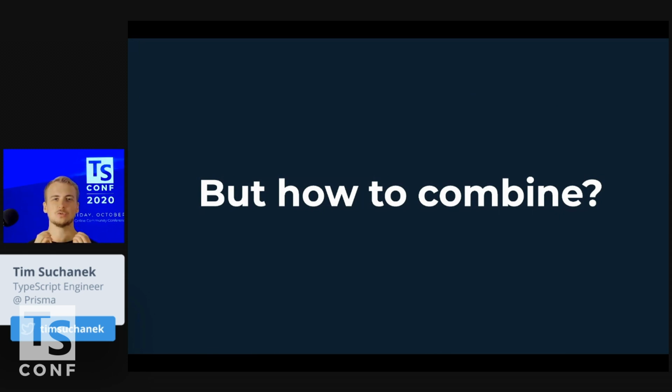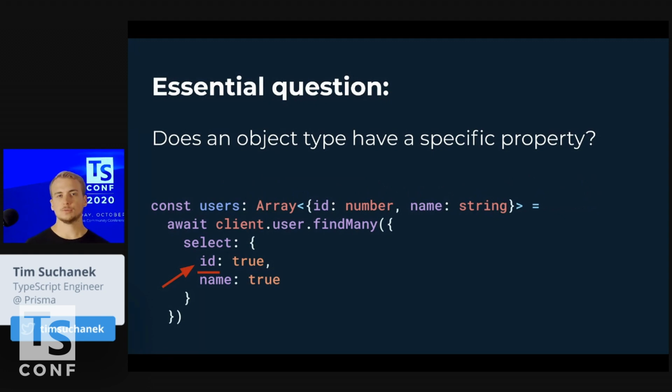And the central question that we need to ask ourselves in order to answer the question how we can combine these is, how can we find out if an object type has a property or not? That's the central question we need to ask. Because in this input, here we are calling this function findMany. We want to find out, is the ID property provided in this inline object here or not? If it is provided, we also want to put that into the return type. If not, not.